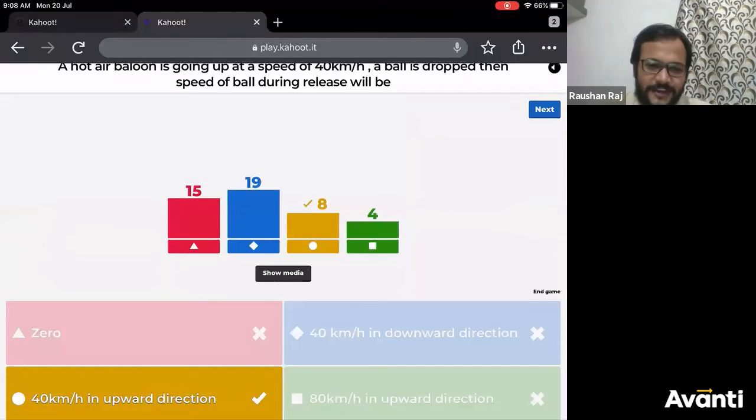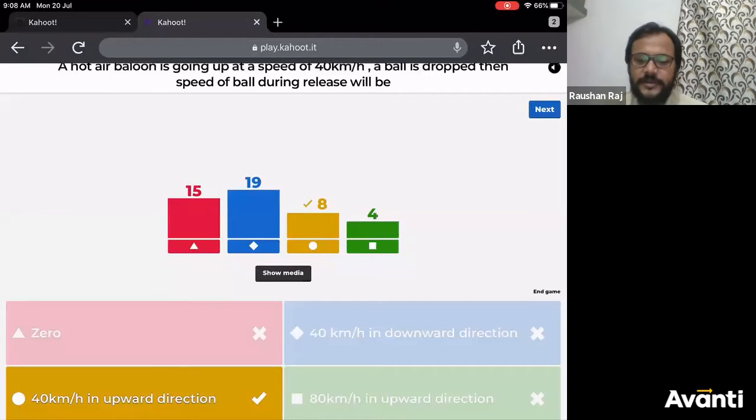Only 46 of you could have answered. So the correct answer is 40 km per hour in upward direction. Only 8 of you have given the correct answer. See, if a hot air balloon is going up and you release a ball from there, what will be the speed of the ball at the time of release? The same speed the hot air balloon was having.